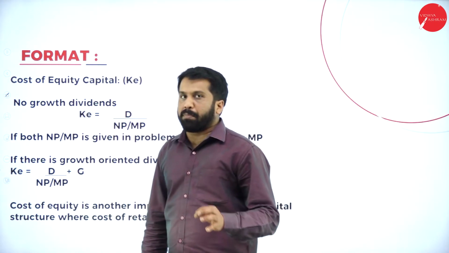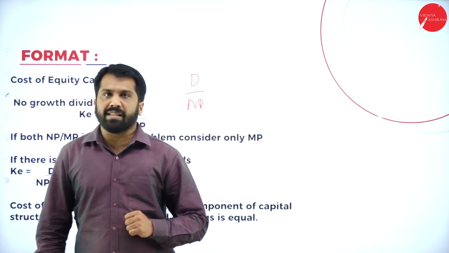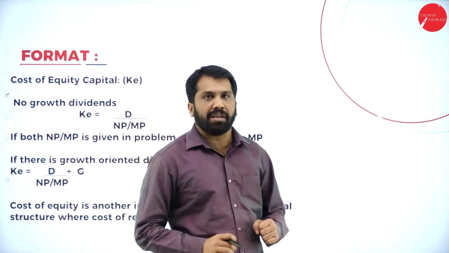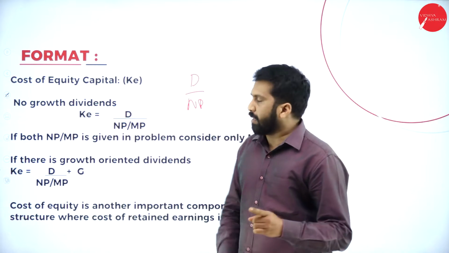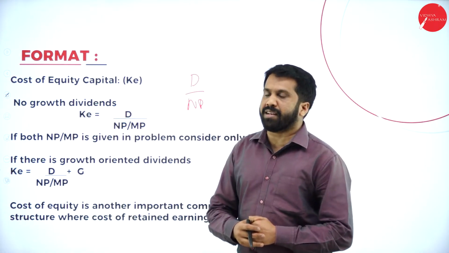If net proceeds are not given in the question paper, you should go for market price.